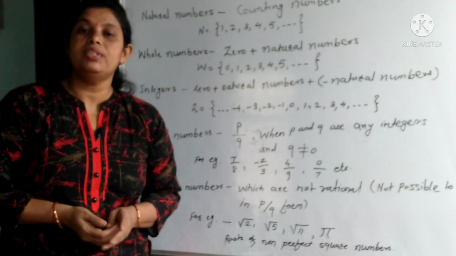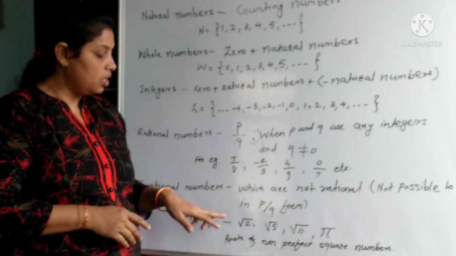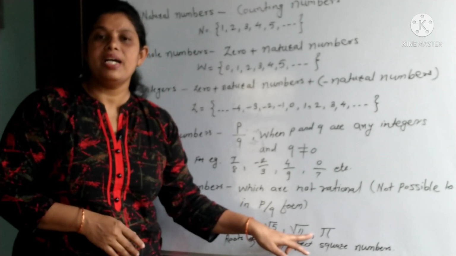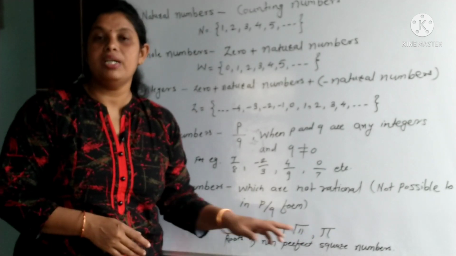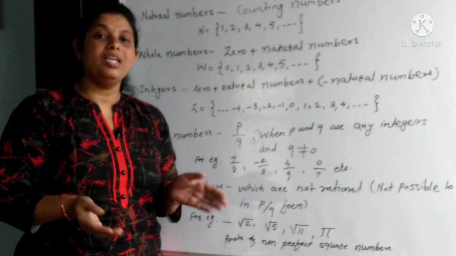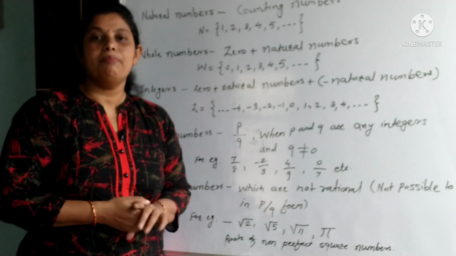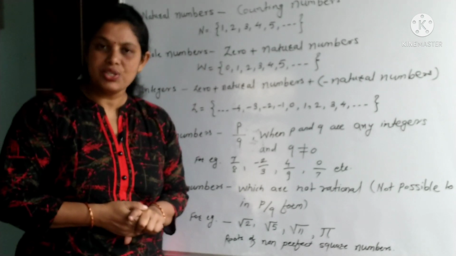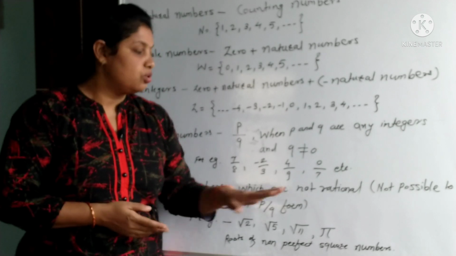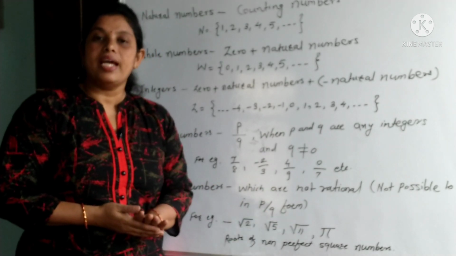Roots of all numbers which are not a perfect square, all those square roots are irrational numbers, and pi is also irrational. Now pi's value we are taking as 22 by 7, but 22 by 7 is an approximate value. For making calculations easy, we are taking pi's value as 22 by 7, but actually pi's value is not 22 by 7, that is an approximate value. So pi is also an irrational number.